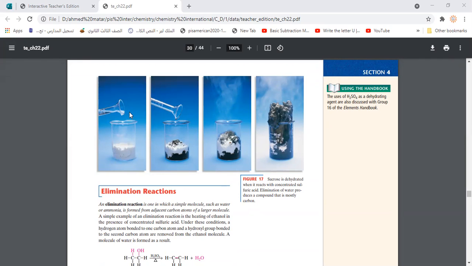Saccharose is actually the sugar which we use at home. If you get some sugar at home and smash it in the blender, it turns into a powder like that. Then we start to add drops of highly concentrated sulfuric acid. This sulfuric acid will start to make the dehydration reaction.